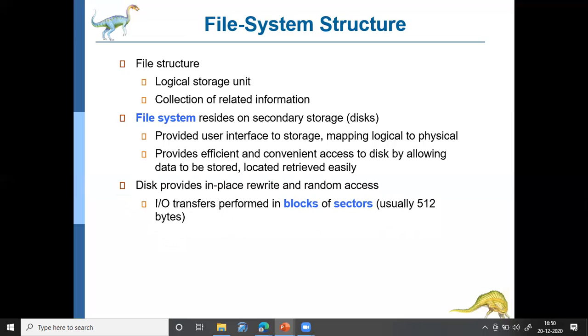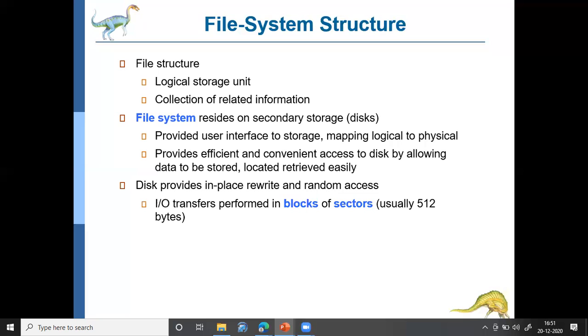And data transfers in disks happen in terms of blocks of sectors. When we talk about data transfer in memory, we say the contents transferred are this many bytes, this many kilobytes, this many megabytes, or this many gigabytes. So basically we use the term bytes to represent data transfer from or to main memory.